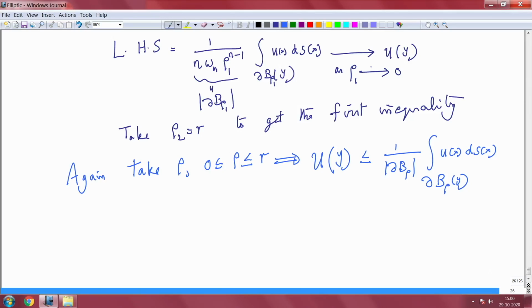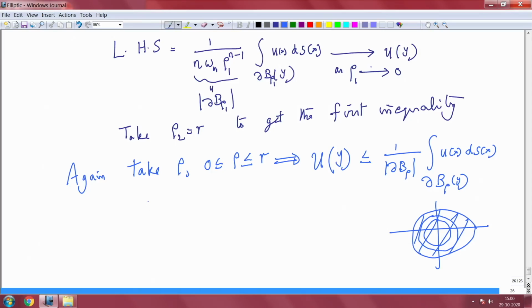I know how to evaluate this. In the previous lecture, if you want to get a volume integral, what you do is take surface integrals over all balls and then integrate. That is what we are going to do. So you take this to the left hand side.